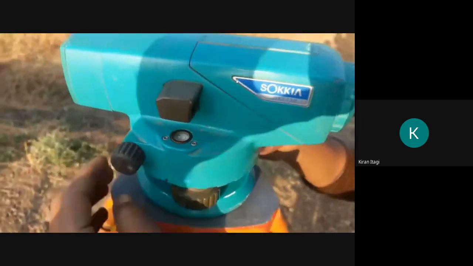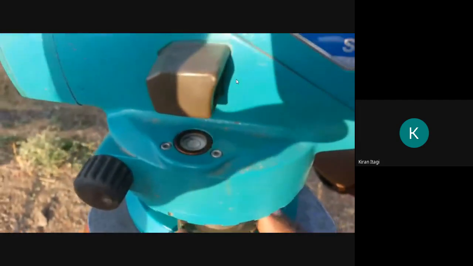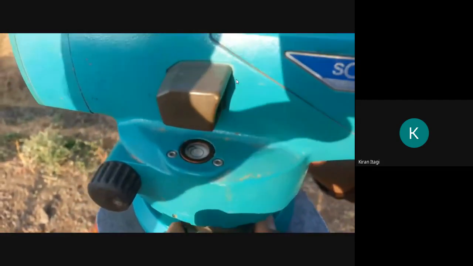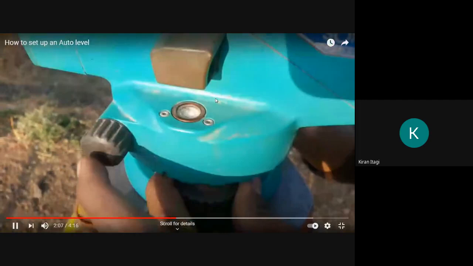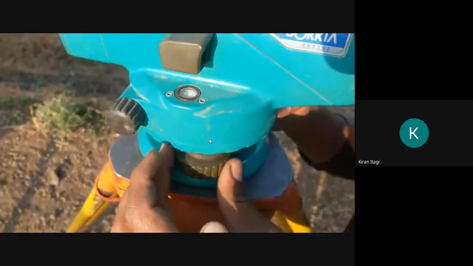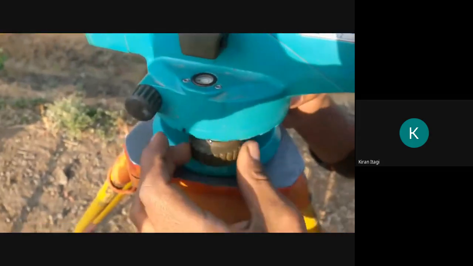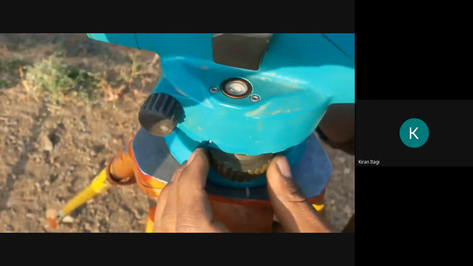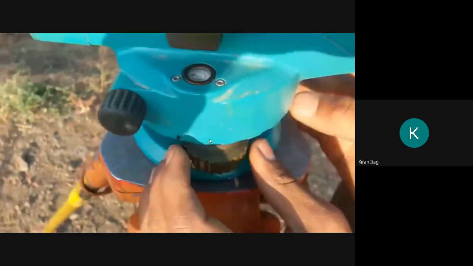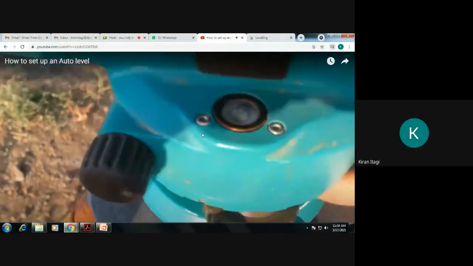I think we are doing in a fast method. Actually we have two different methods. Whenever I was working on site, I just used two legs and almost 90% I have done leveling. Different people have different methods of leveling. I think he is not doing our procedure.